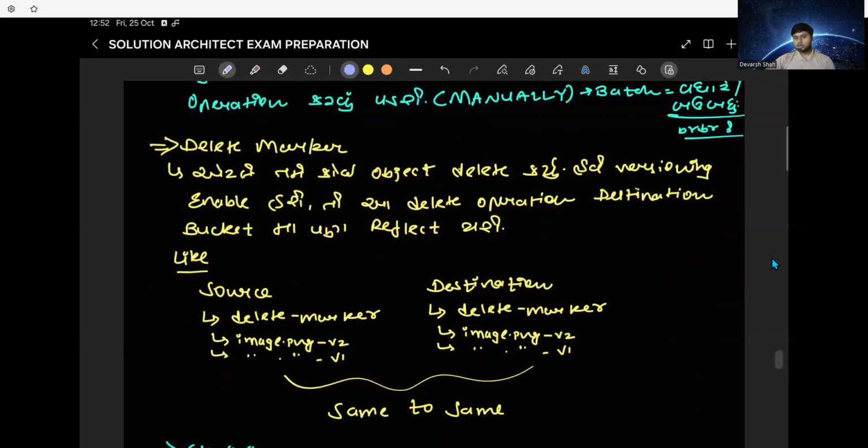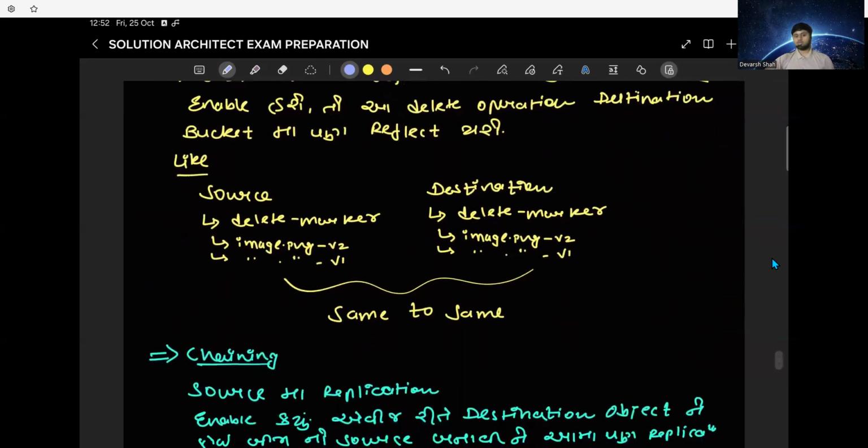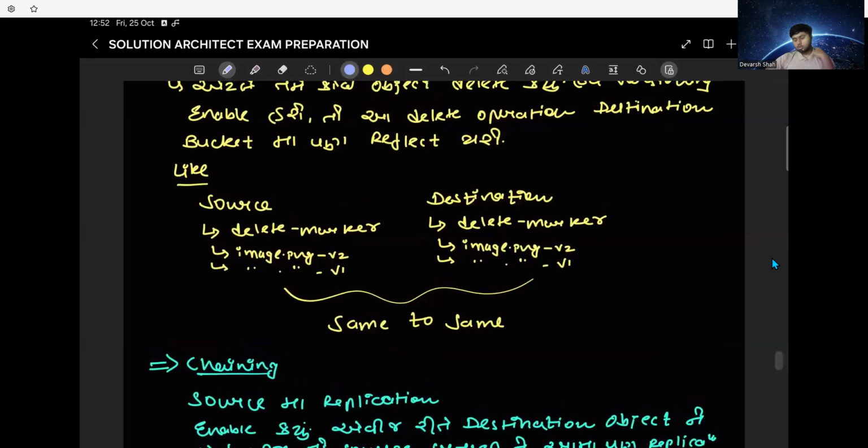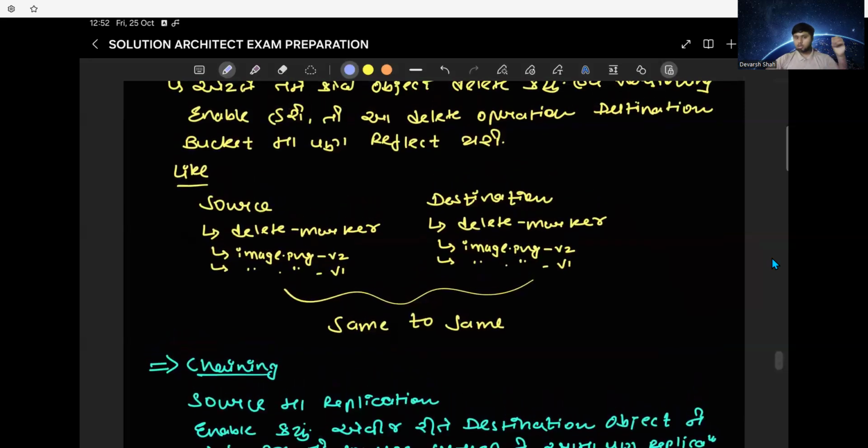Similarly, we have delete marker. This is also a wonderful point. This will come in the exam, I feel, because the delete marker will also be replicated. Say we have an object, we replaced it with another object, and then we deleted it. All of this will be saved. Now if we delete the delete marker, then I get my object back.